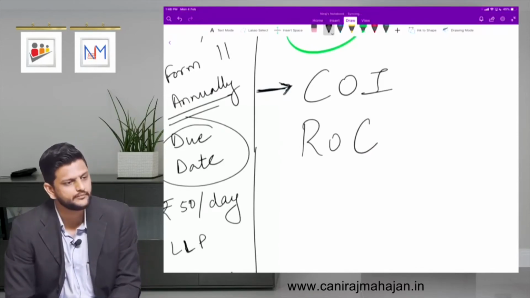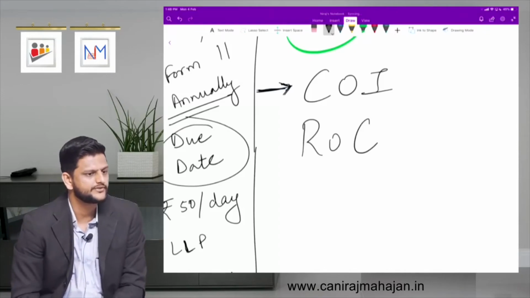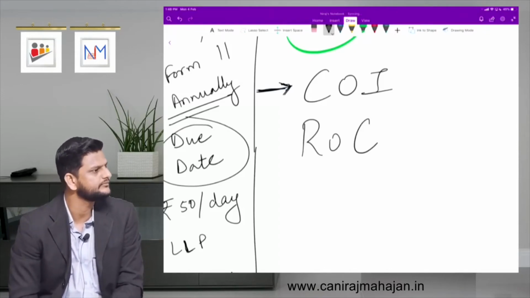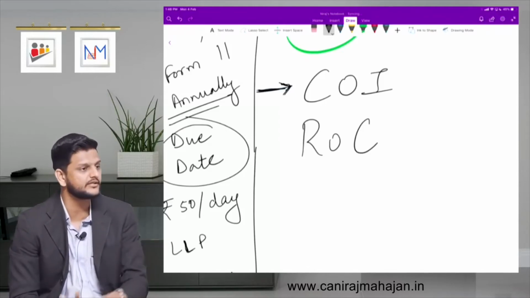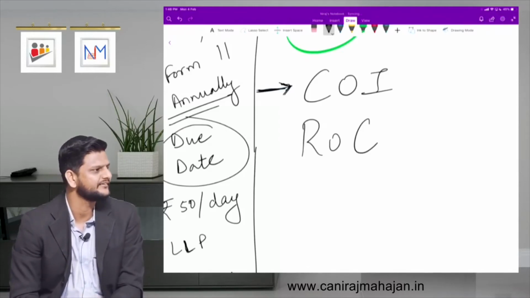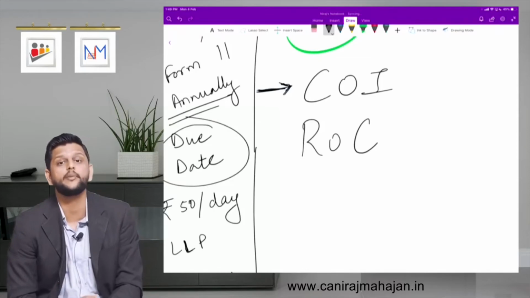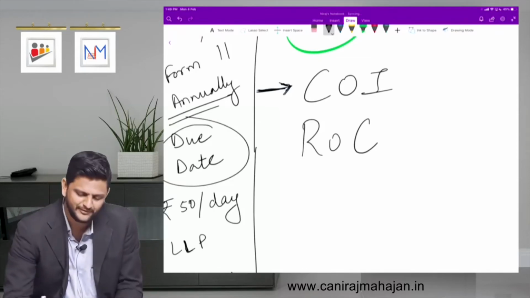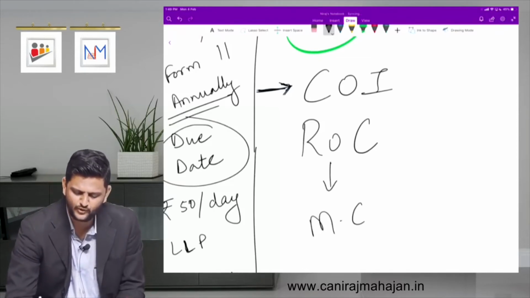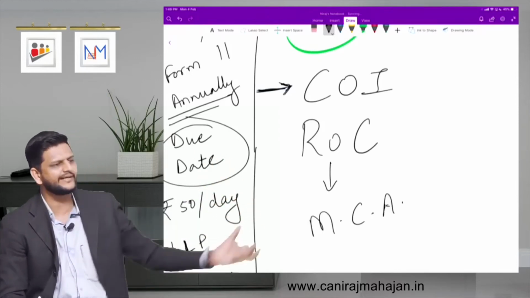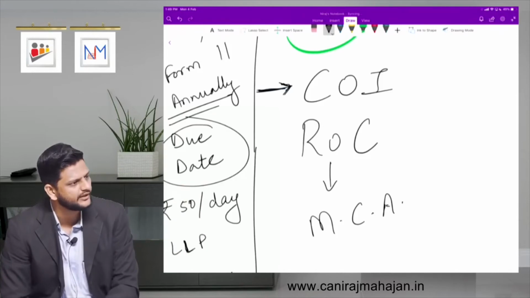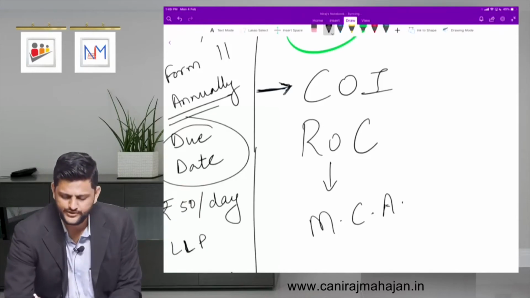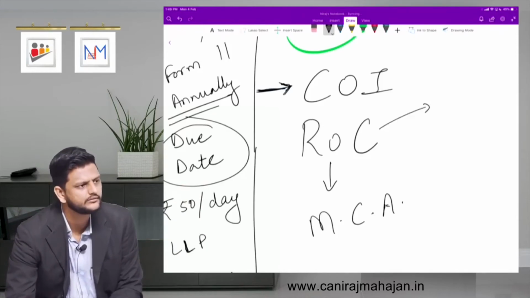He comes under which department? State government. Okay, whatever, state government is one answer. Another answer? He comes in which department? MCA department. Very good. Use small logic. We just now said entire company and LLP is regulated by MCA. ROC is just one of the authorities under MCA. Above ROC there is